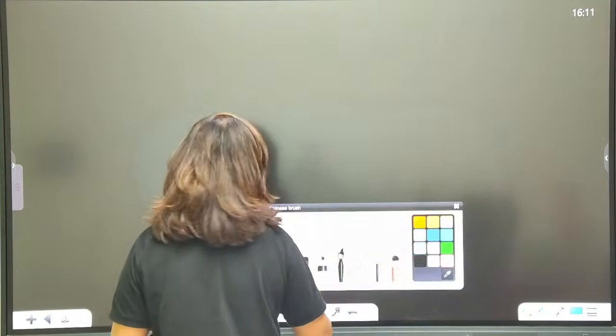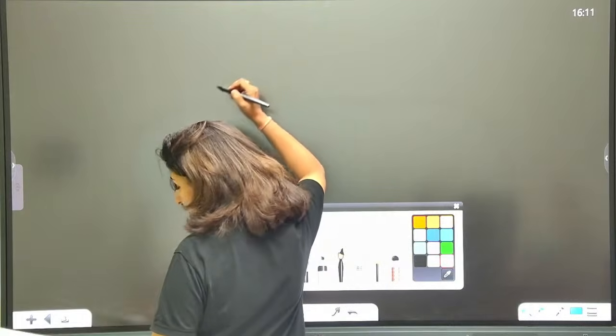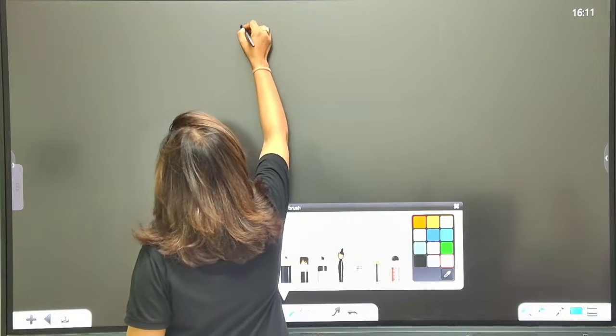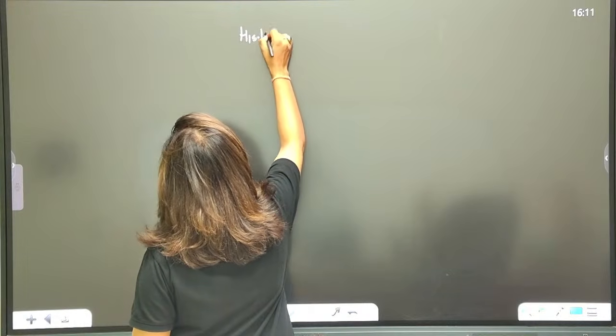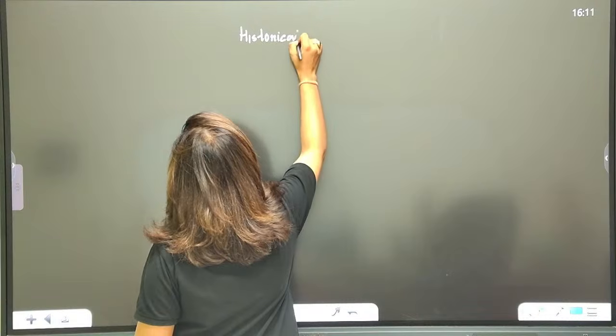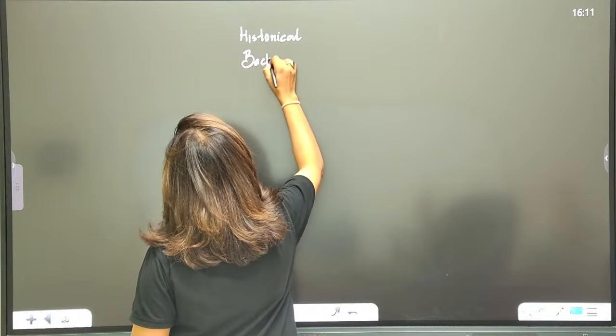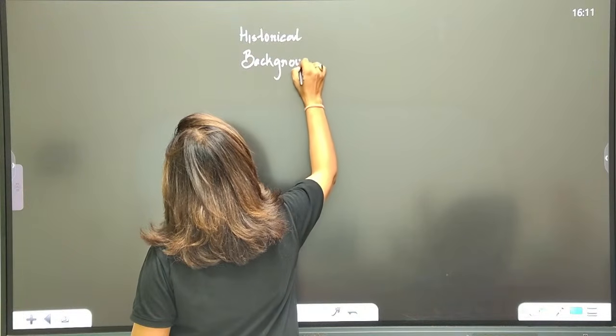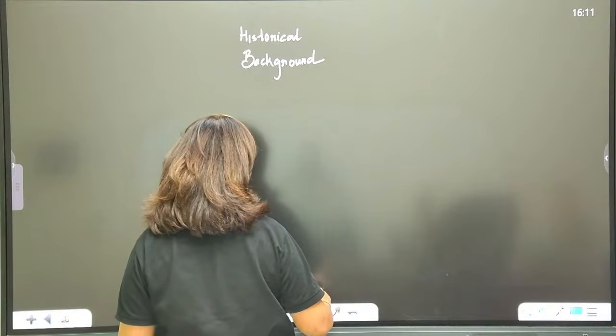Okay. So unicellular and multicellular, all done. Now moving on to the next, that is cell theory. Let's talk about some history here. So, okay, let me give you the historical background of these discoveries.